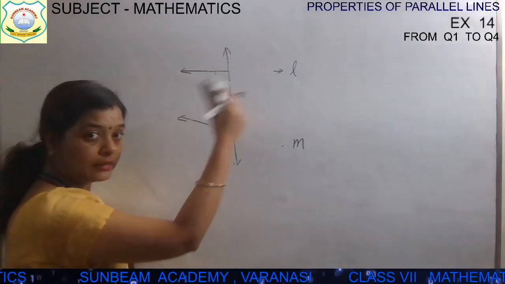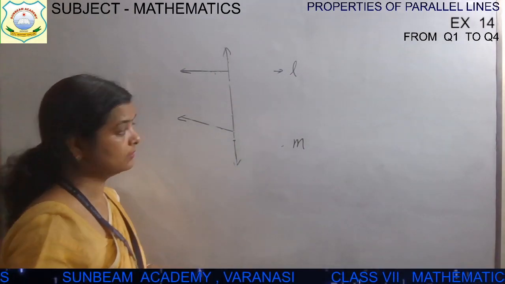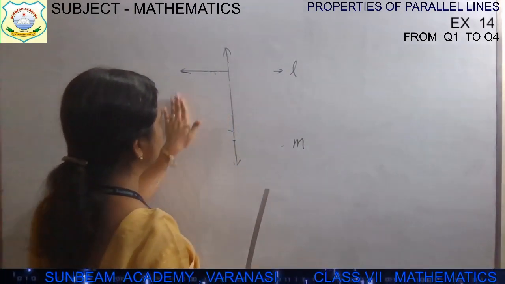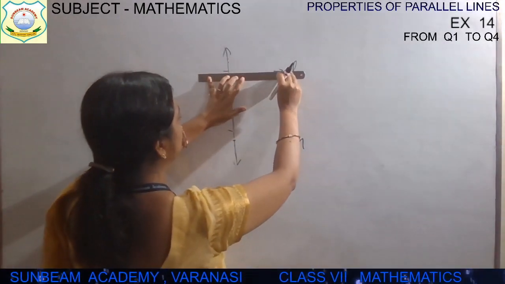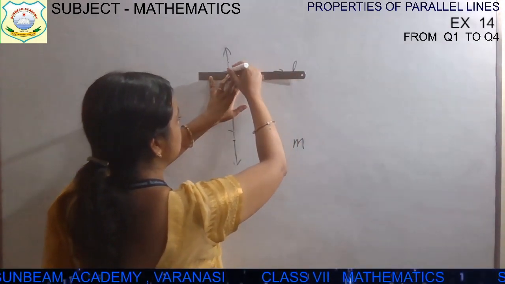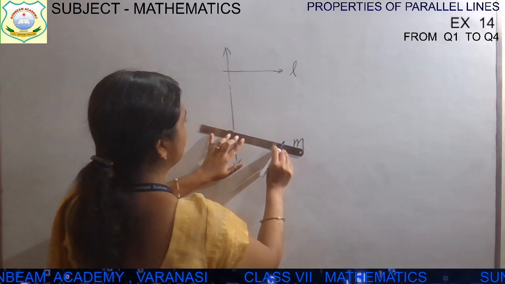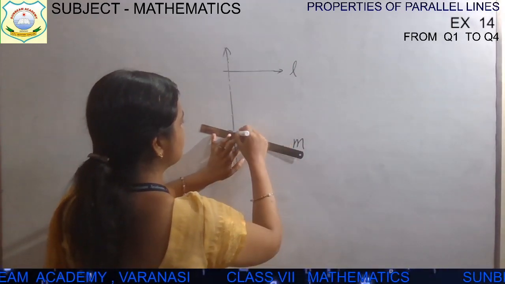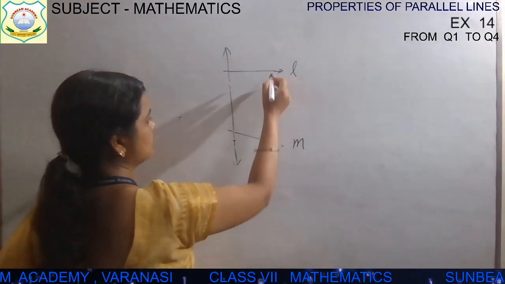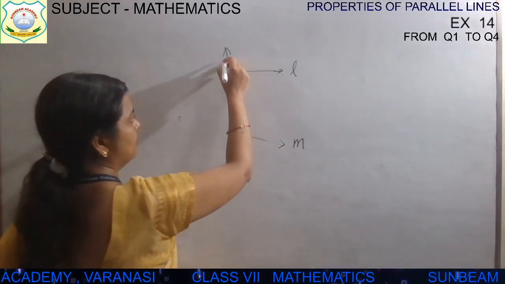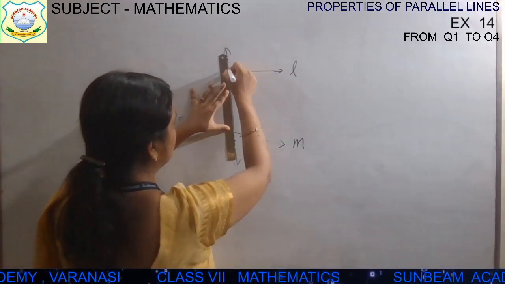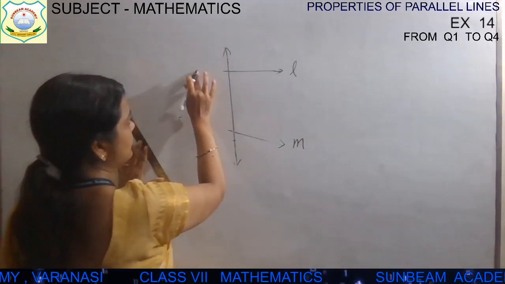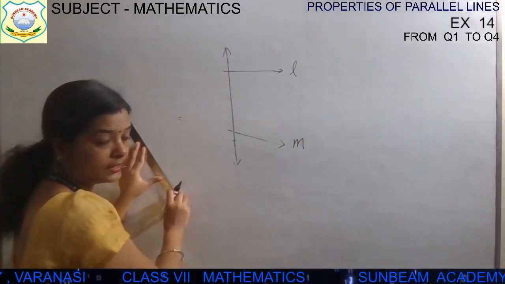Now let's see another part. Okay, leave this part, children. Now see this part. This one is the transversal line, and now your ma'am is using another part. Right now I have removed this so that you will not get confused.